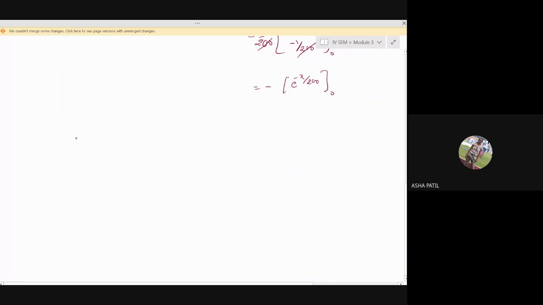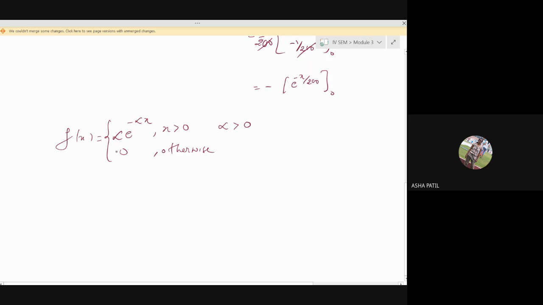So the exponential distribution function is defined in the form f of x is equal to alpha e raised to minus alpha x, where alpha is always greater than 0 and x is also greater than 0. We write it as this function for x greater than 0 and it is 0 otherwise. Again alpha is a constant.